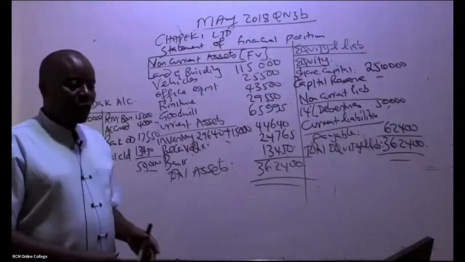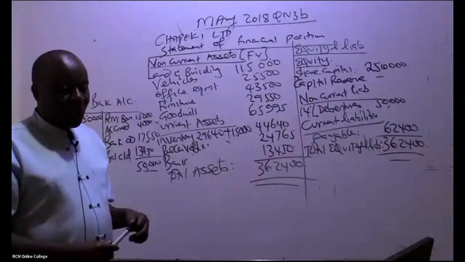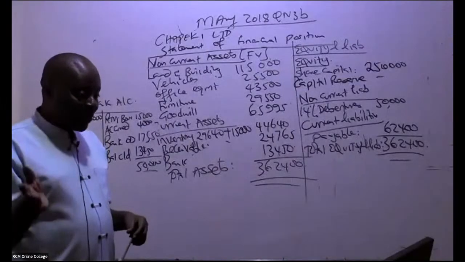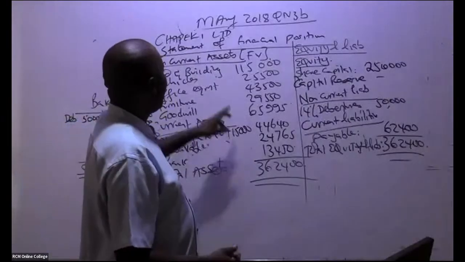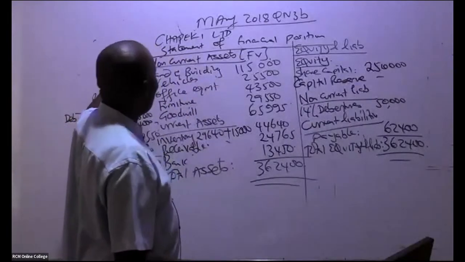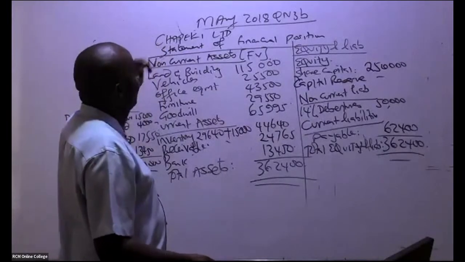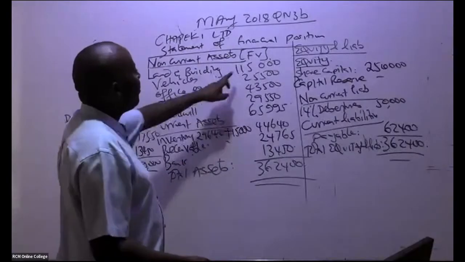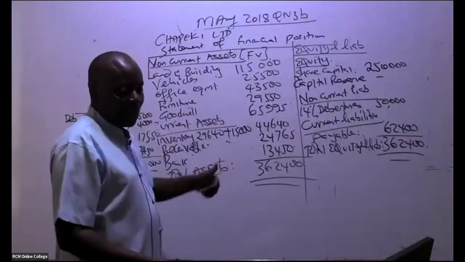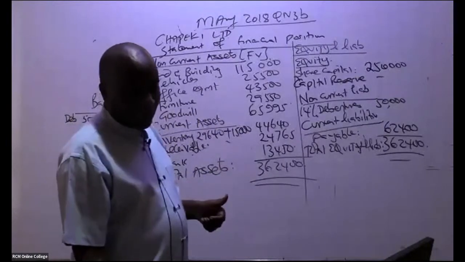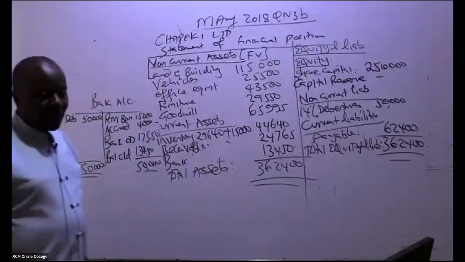But in an exam situation, it will be very hard for you to balance that question within the time. It has taken me more than 1.5 hours to do this. For you, maybe you have forgotten all the other procedures. But you see Roman 2, where they want you to put Chepeki Limited's statement of financial position, some of these things you don't even need any workings. You can go and post them and you'll be able to pass. So that is it, ladies and gentlemen.